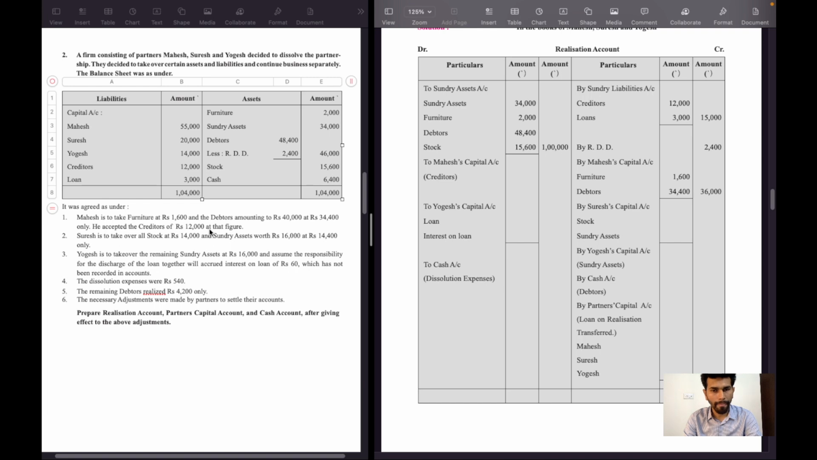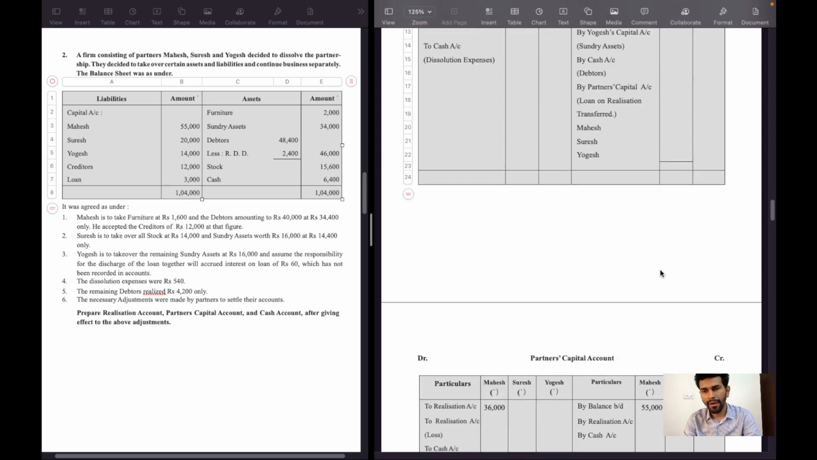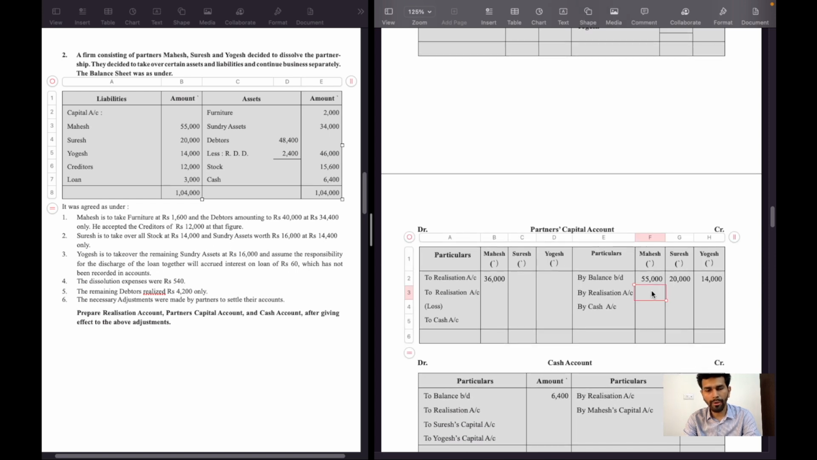Adjustment number 1, next, he accepted the creditors of 12,000 rupees at that figure. Creditors of 12,000 rupees paid by Mahesh at 12,000 rupees. So this 12,000 rupees of creditors Mahesh paid off at the same price, and the second effect will be partner's capital account credit side by realization account in the Mahesh column, 12,000 rupees.